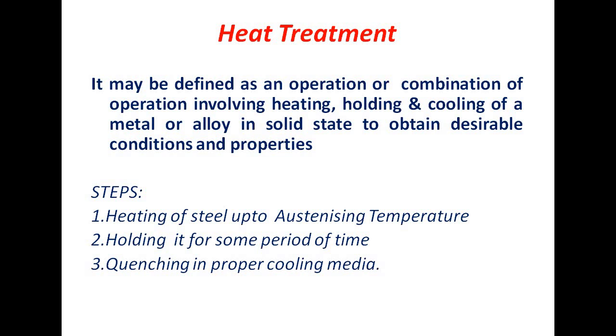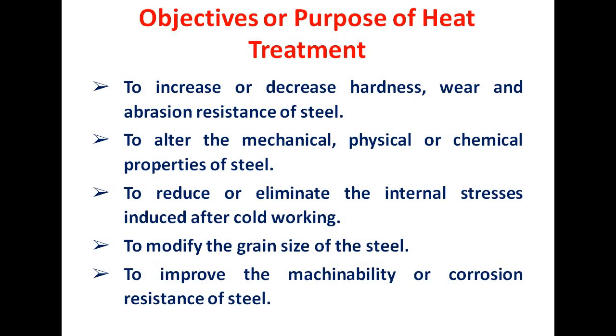We know that it may be defined as an operation or combination of operations involving heating, holding and cooling of a metal or alloy in a solid state to obtain desirable conditions and properties. Now, what are the steps involved in that heat treatment? First, heating of the steel up to austenitizing temperature, holding it for some period of time, and finally quenching in a proper cooling medium. Now we will discuss the cooling media available for these heat treatment processes. Before that, we will discuss the objectives or purpose of heat treatment.